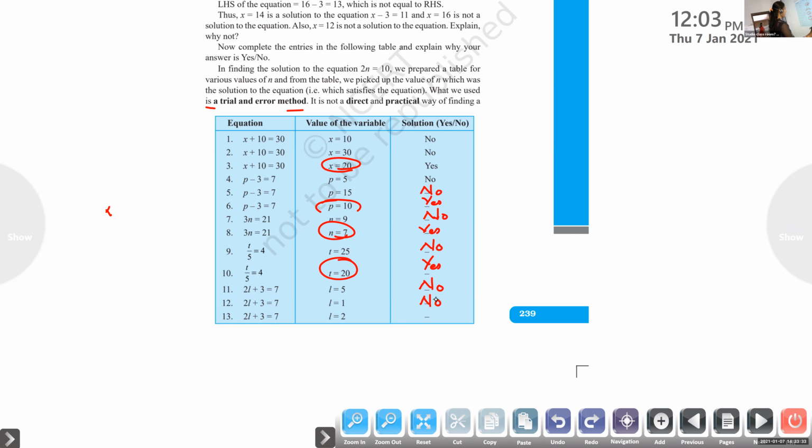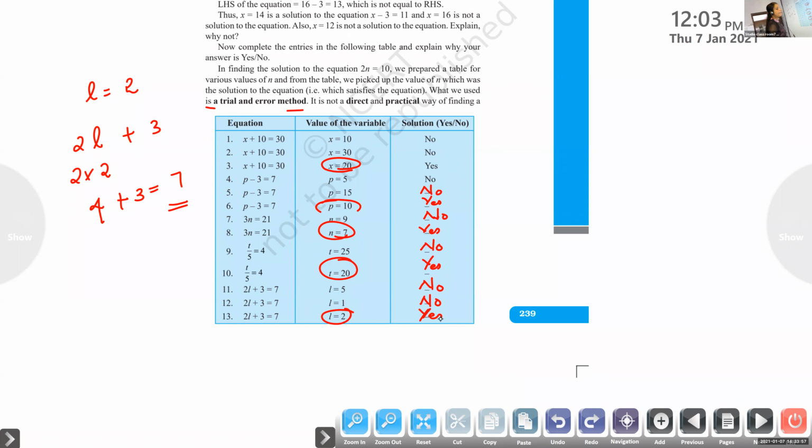Again, we'll move to the last one. L equal to 2. So 2L means 2 into 2, which is 4. Plus 3, 7. Is it the correct one? Yes, ma'am. So that is our answer. So this is known as trial and error method.